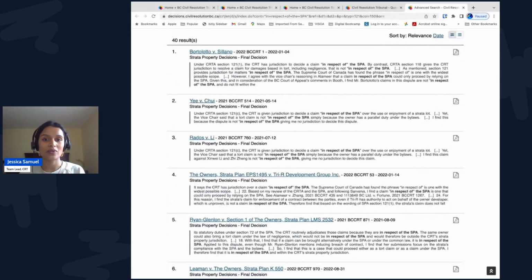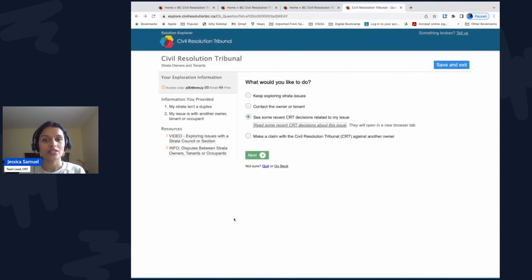Generally, the tribunal members say that owner-to-owner strata claims are not within the CRT's jurisdiction. However, some decisions resulted in the strata being ordered to enforce the bylaws if the strata was also named as a respondent. Now let's go back to the Solution Explorer and select Keep Exploring Strata Issues.